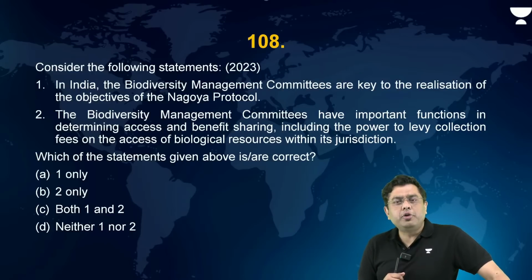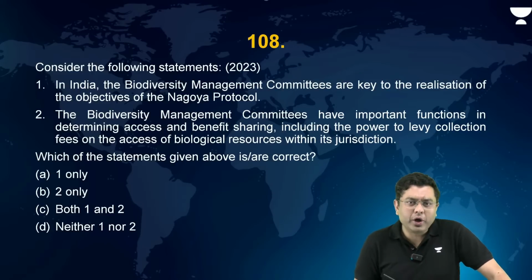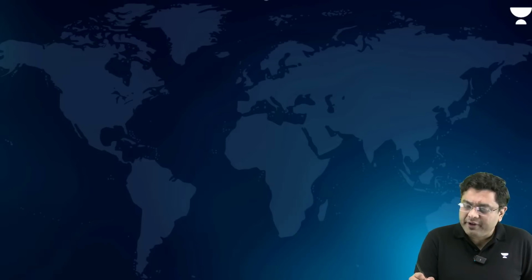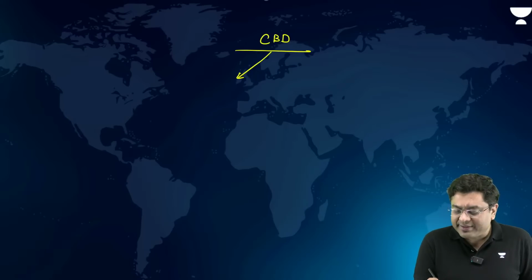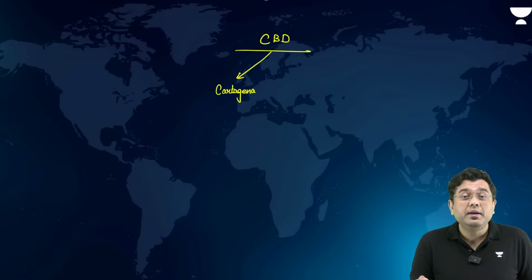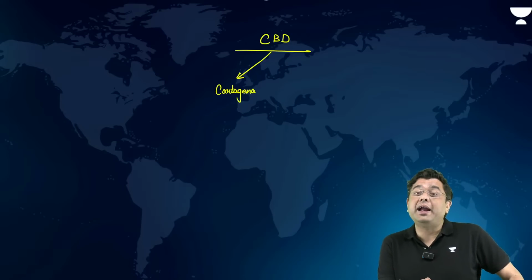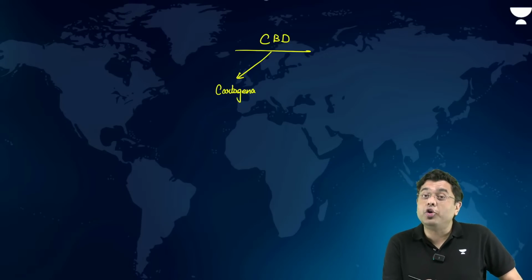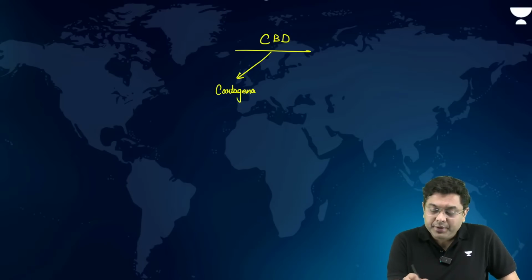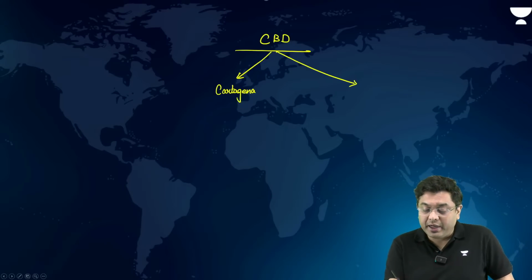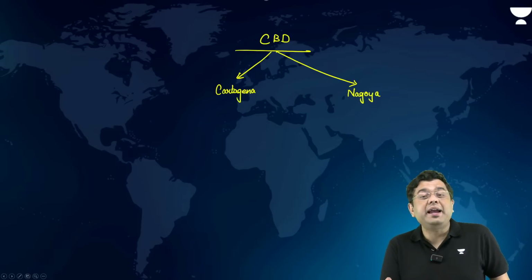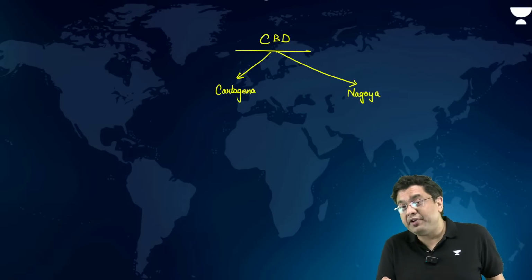Nagoya Protocol is a part of which convention? Nagoya Protocol is a part of the Convention on Biological Diversity. It has got 2 protocols. One is the Cartagena Protocol, which is for sustainable use of biodiversity and its products, living modified organisms, right? Which requires a biosafety clearinghouse. And then you have the Nagoya Protocol for fair and equitable sharing of benefits and access amongst the local population.